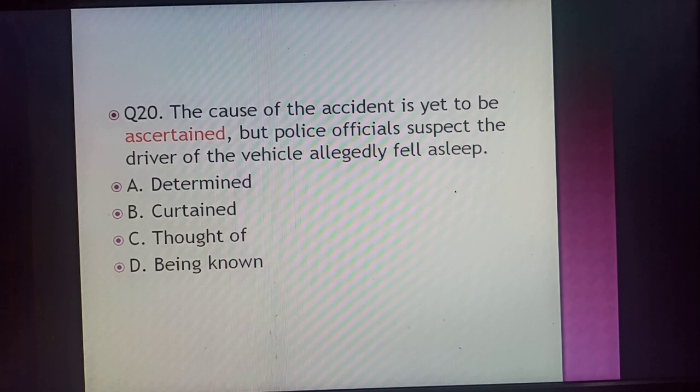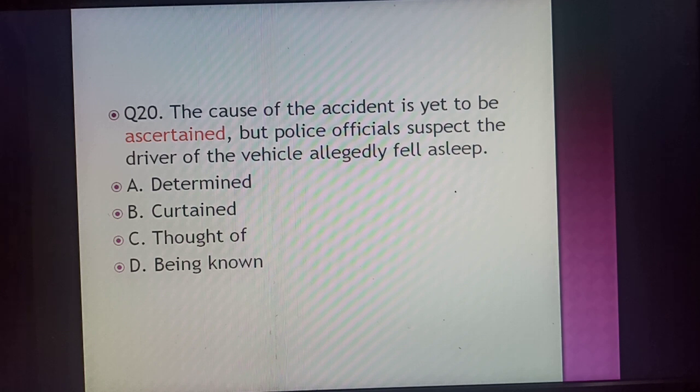The proper cause behind the accident, how it took place and what the reason was, is yet to be ascertained, that is, yet to be determined. It is not yet found out, and the police officials suspect, they doubt, that the driver of the vehicle allegedly fell asleep. So the proper synonym for the word ascertained is determined.